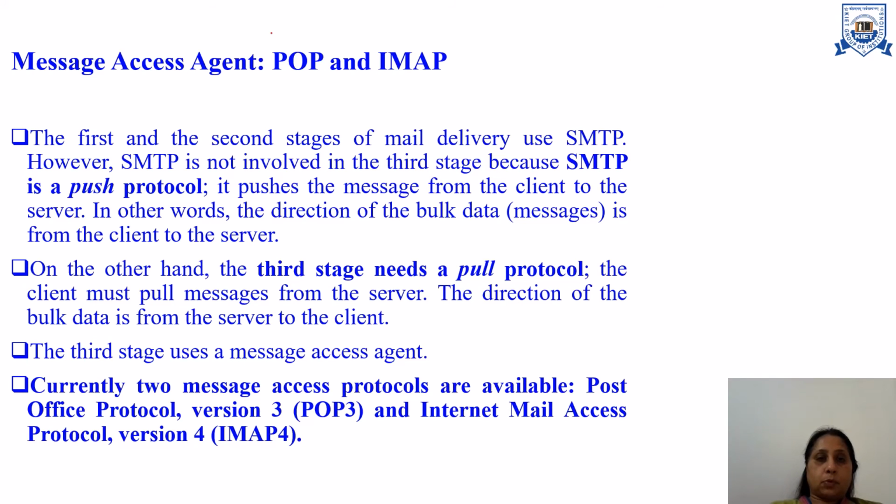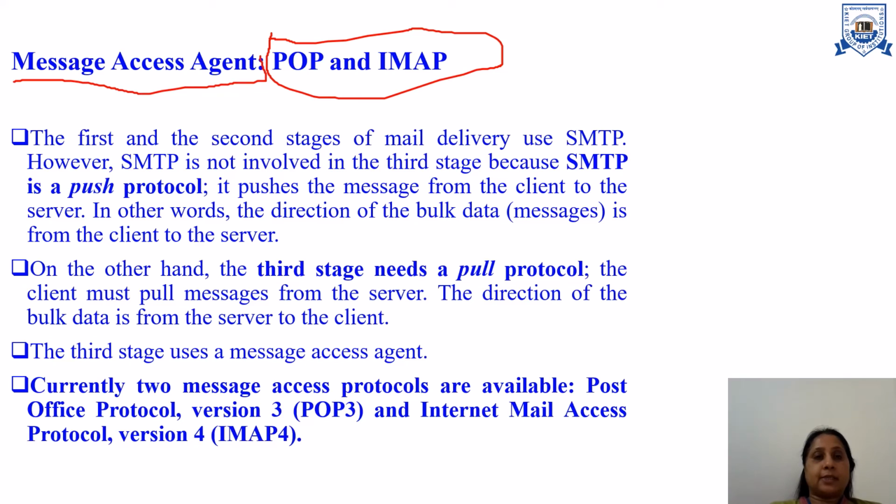Next protocols are POP and IMAP. POP and IMAP both work in the place of the message access agent. Here the message access agent is used at the receiver mail server. At the receiver end we have the message access agent. So in that case the message access agent works as a pull protocol. Here we are seeing the two message access agents, POP and IMAP. Nowadays IMAP is used, previously we used POP.